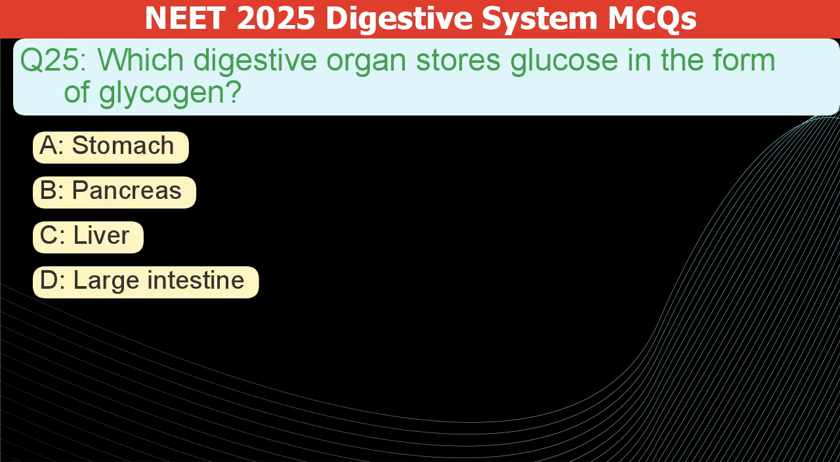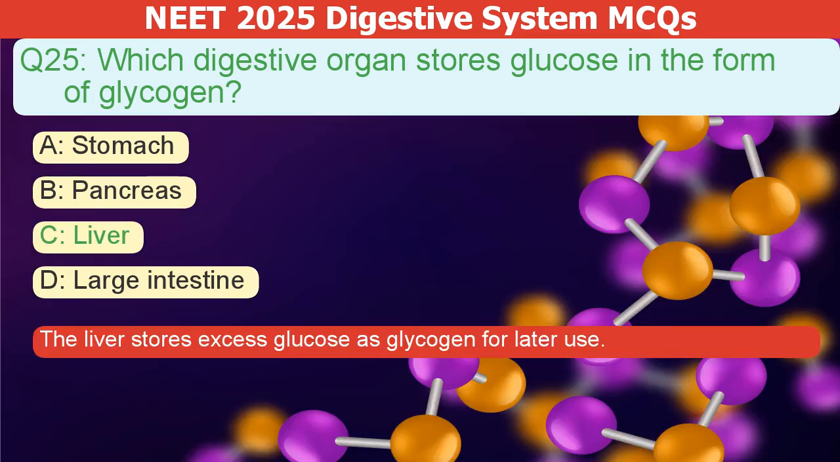Which digestive organ stores glucose in the form of glycogen? A. Stomach. B. Pancreas. C. Liver. D. Large intestine. The correct answer is C. The liver stores excess glucose as glycogen for later use.